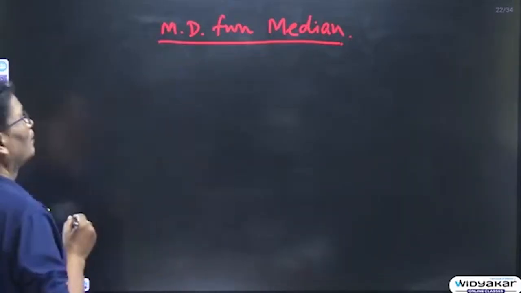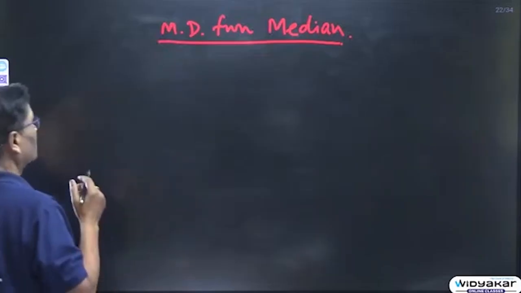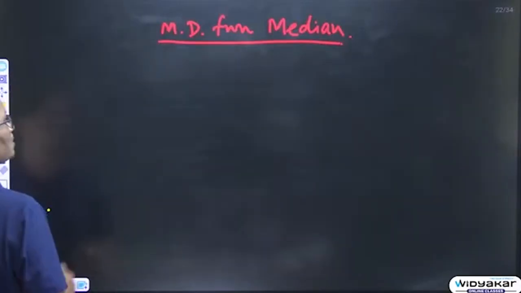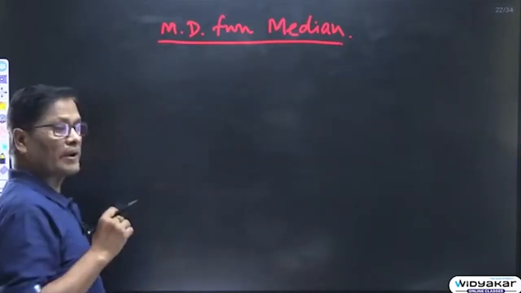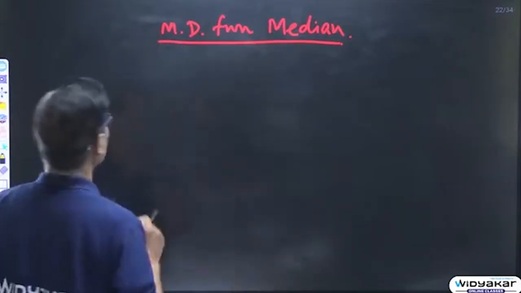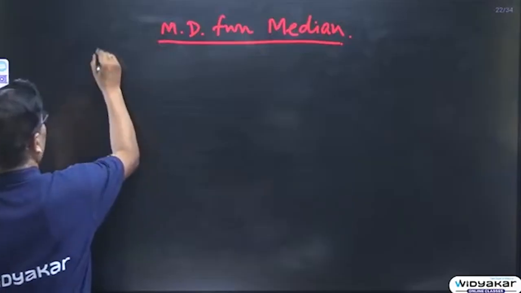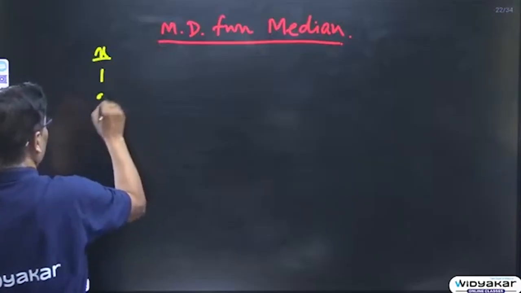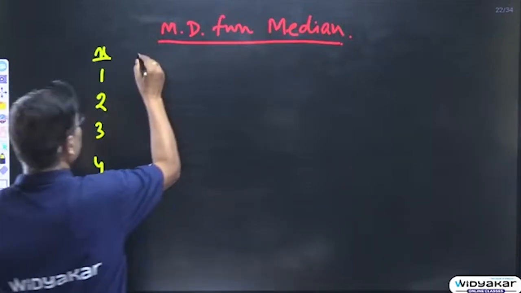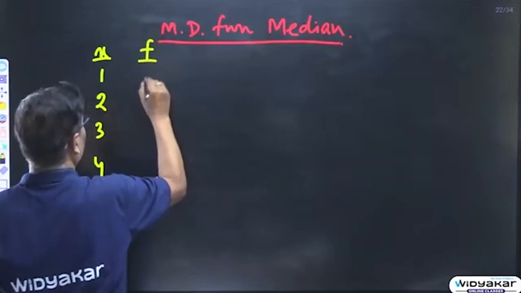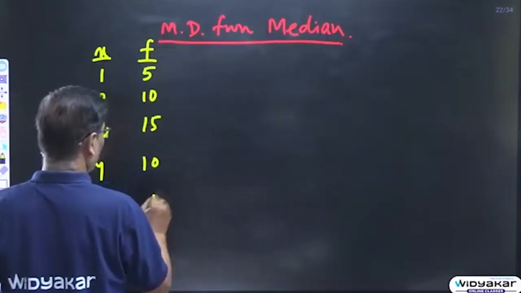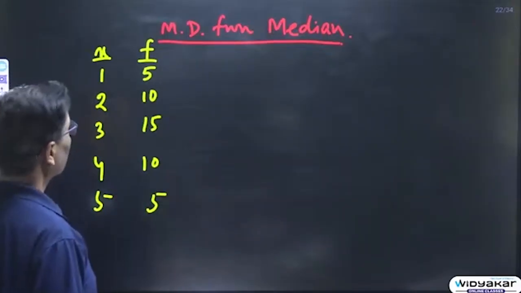Suppose we are taking the median in a discrete series. In a discrete series you have to find the cumulative frequencies, because in order to get the median you need them. Suppose x is 1, 2, 3, 4, 5, and the frequencies are 5, 10, 15, 10 and 5. So we have to calculate the median first.